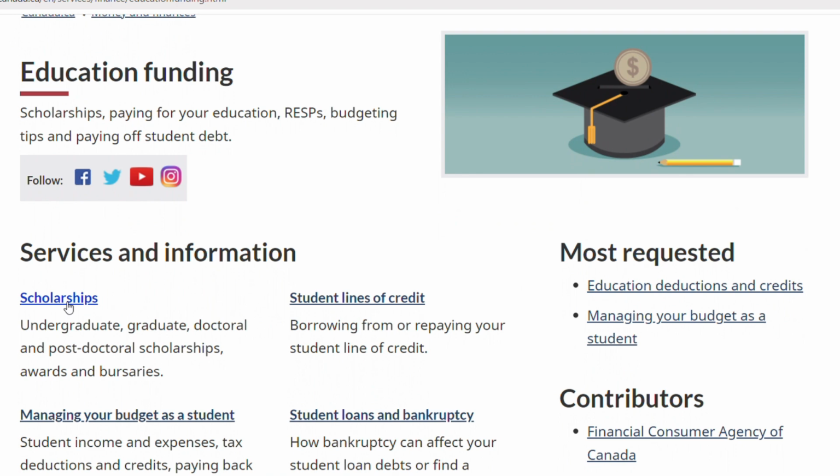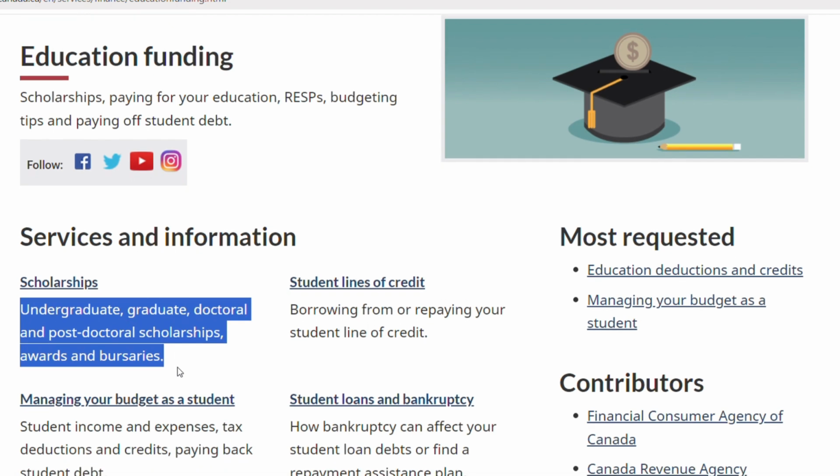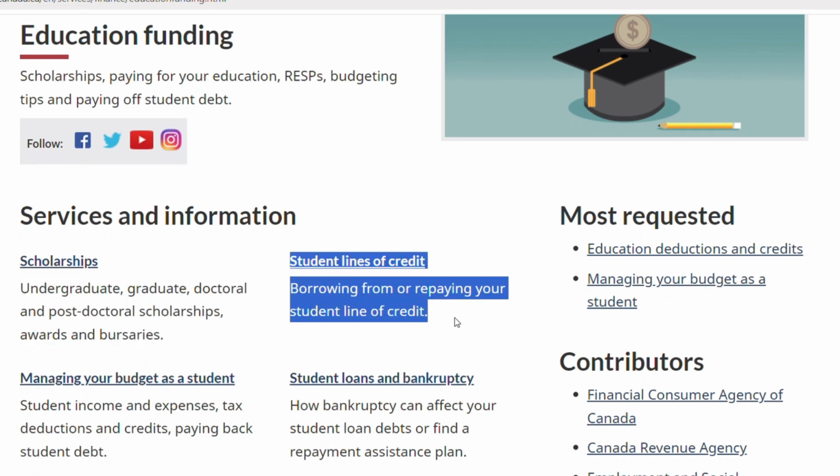Once you click on education funding, it should bring you to this page that has education funding, services and information. The first thing you see is scholarships. So it's for undergraduate, graduate, doctoral, and postdoctoral scholarships, awards, and bursaries. So you see there are a variety of options, not just scholarships for undergraduate, but everybody has something.